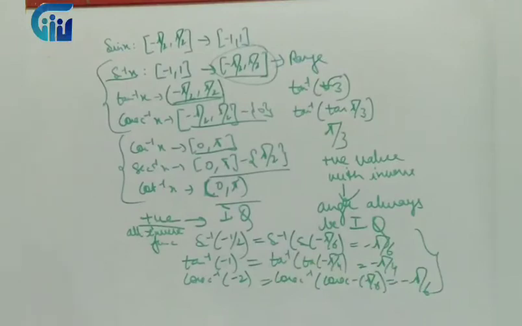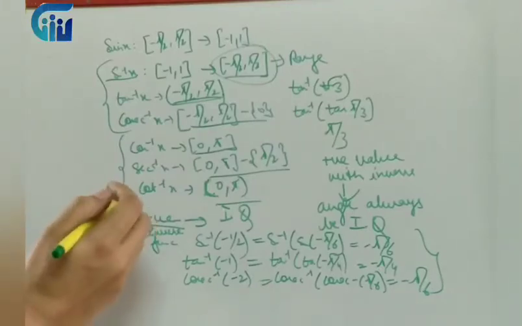So when we have a negative value for sine inverse, tan inverse, cosec inverse, the angle will also be negative. Positive value means all the angles will be positive for all the trigonometric functions, and for a negative value with sine inverse, tan inverse, cosec inverse, the angle will also become negative.